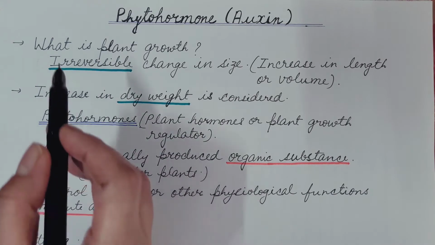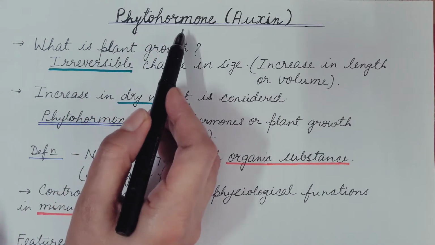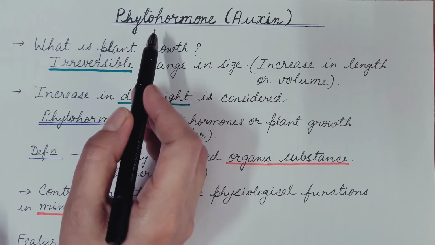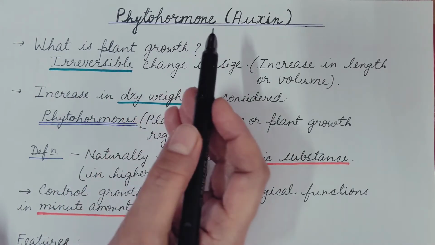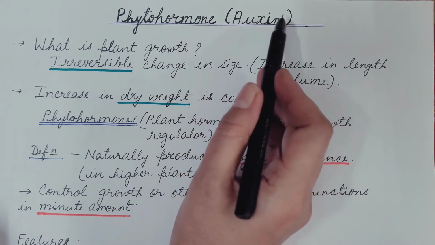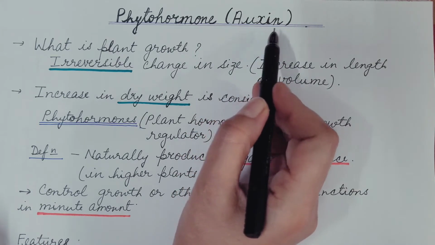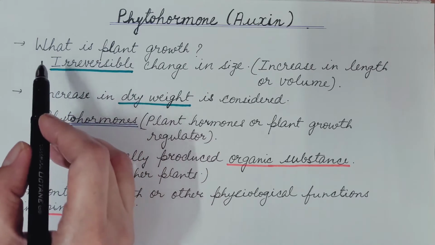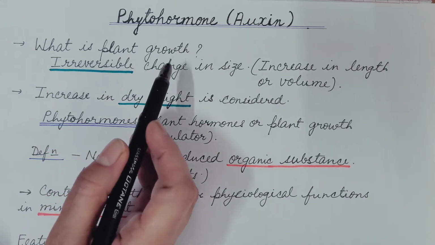Hello friends, today we are going to discuss phytohormones, which is an important topic of plant physiology. In this video, we will mainly focus on the auxin plant hormone. So first of all, let us see what is plant growth.